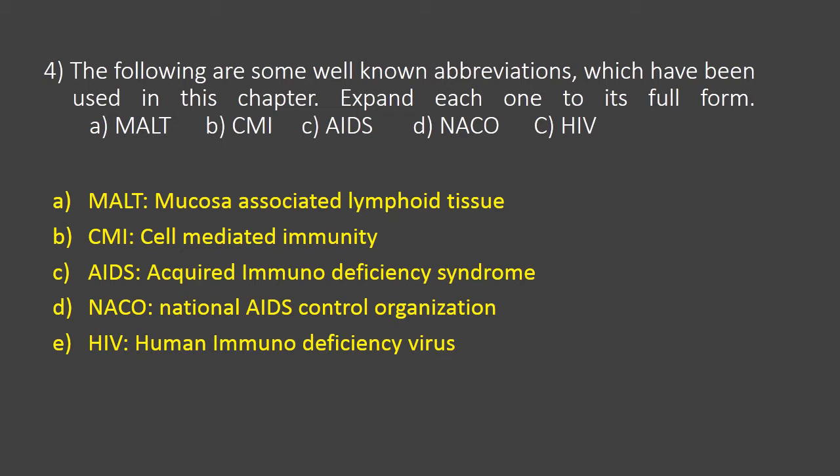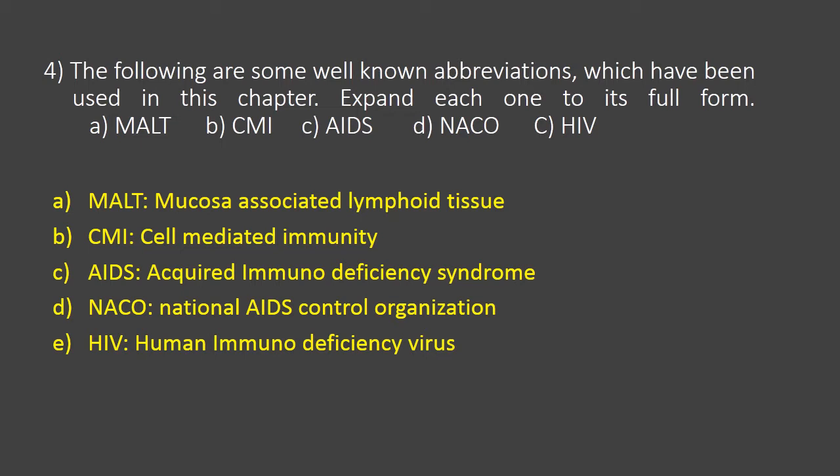The next one is AIDS. AIDS is expanded as acquired immunodeficiency syndrome. Acquired means it is acquired during the lifetime of an individual. It will suppress the immune system of a person, so it is called acquired immunodeficiency syndrome. The next one is NACO. NACO is nothing but National AIDS Control Organization.